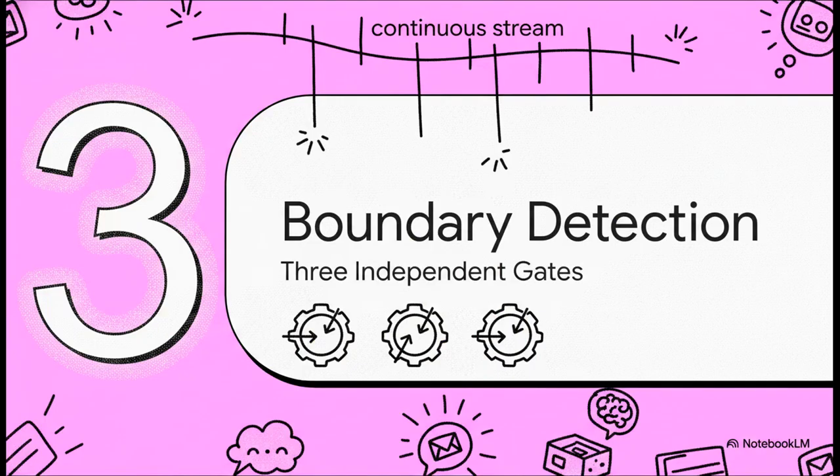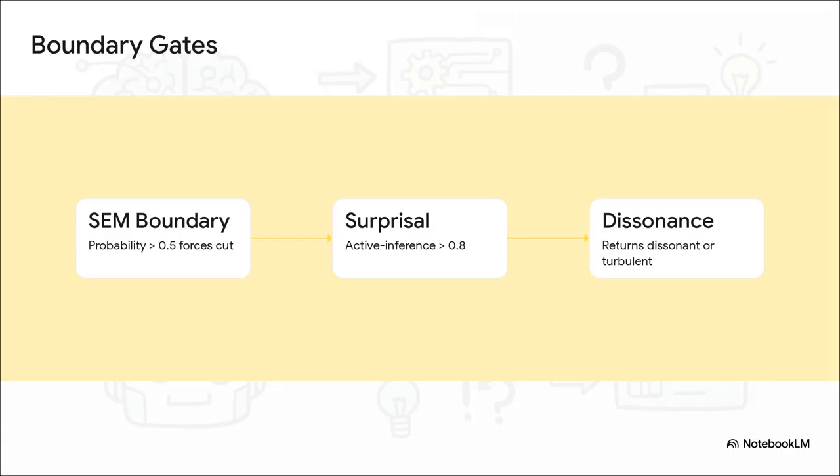Section 3. Three-gate boundary detection. Now, how do we actually pull this off in practice? The crucial point here is segmenting this continuous stream into episodes without burning through a mountain of tokens. The original Nemori paper assumed episodes were already perfectly segmented for us, but in the real world, yeah, they aren't. So our extension layers 3 independent gates.